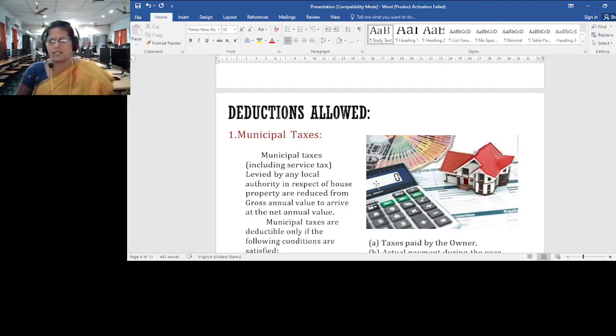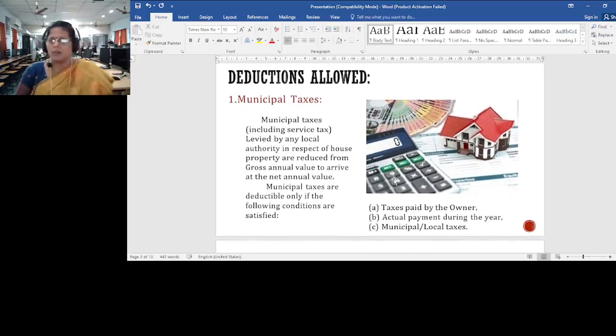Municipal taxes levied by any local authority in respect of house property are reduced from gross annual value to arrive at the net annual value. Municipal taxes are deductible only if the following conditions are satisfied. There are three important conditions which we have to take into consideration. One, taxes should be paid by the owner.